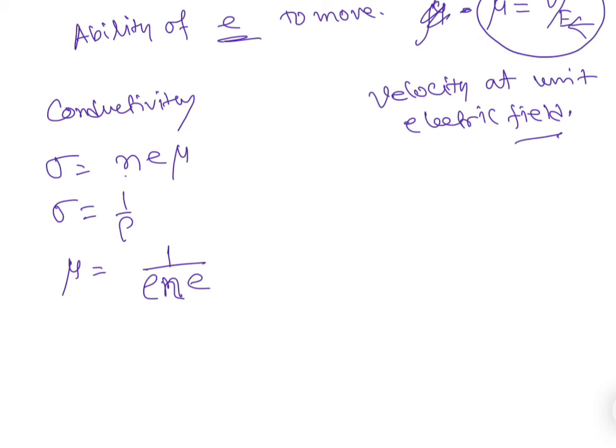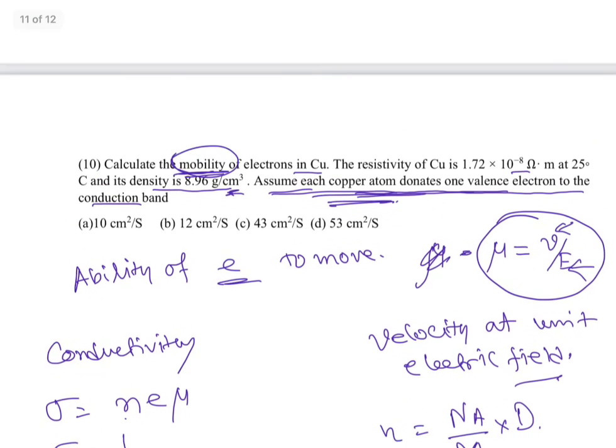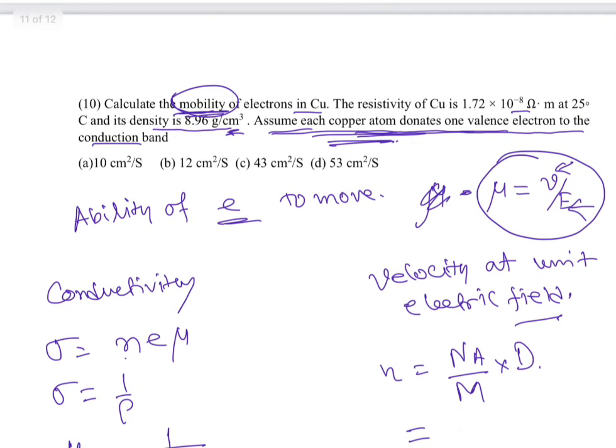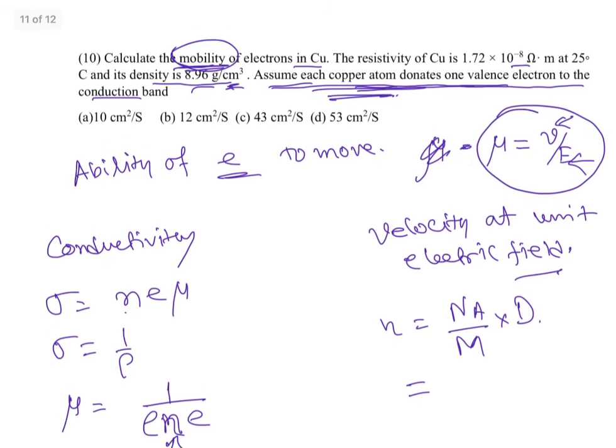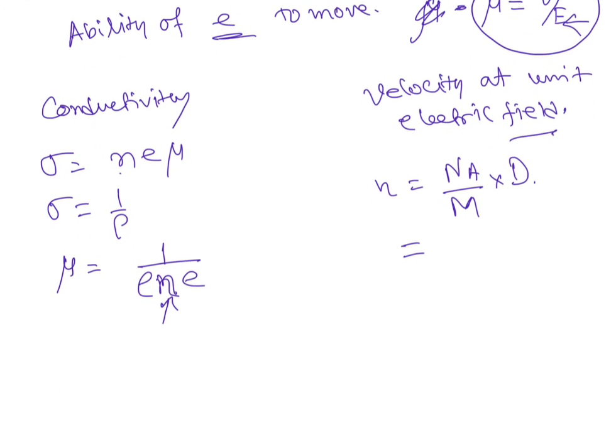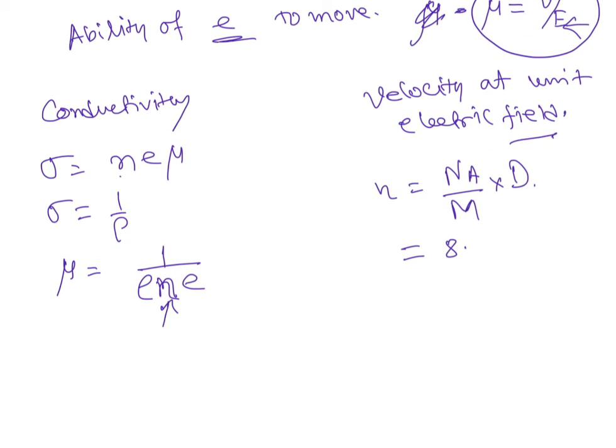By the way, what is this n? It is the electron concentration. Like the previous problem, n has to be calculated as Avogadro number by molecular mass into density. By putting all the values, we have the density and atomic mass 63.5, and the Avogadro number we know, so ultimately we will get 8.49 into 10 to the 28 per meter cube, exactly the same as the earlier problem.